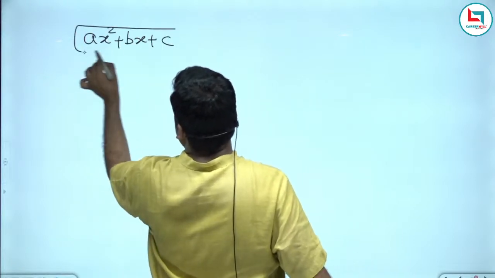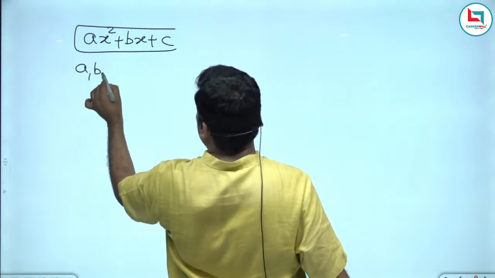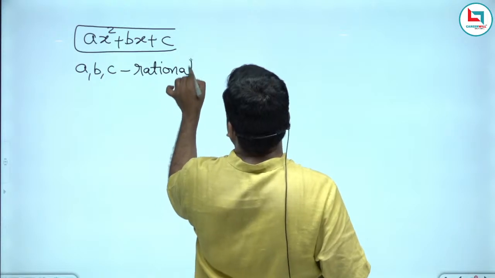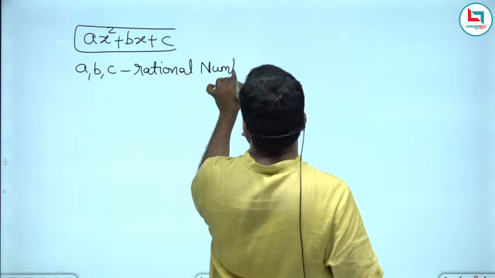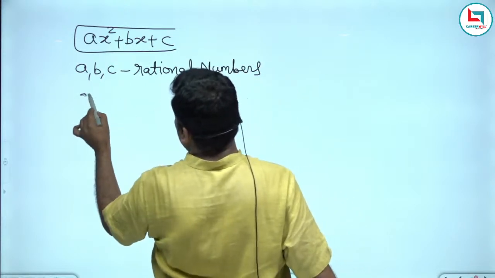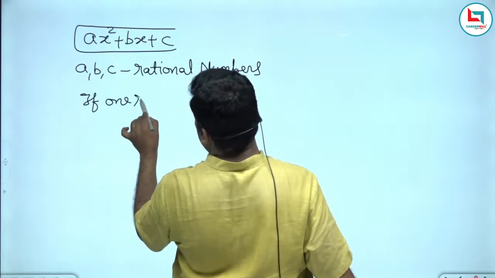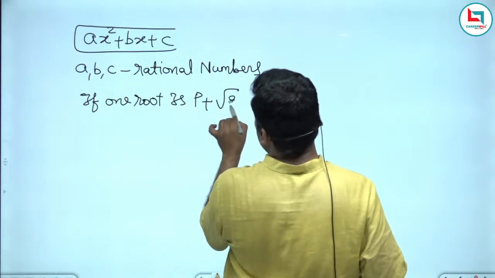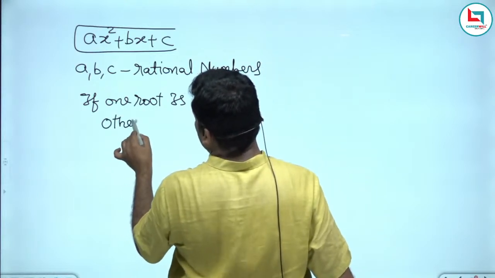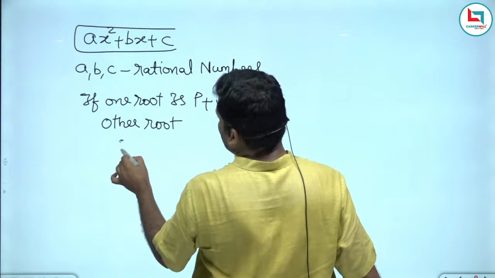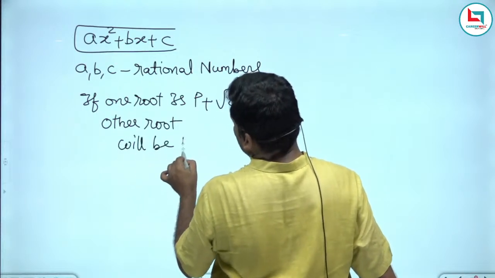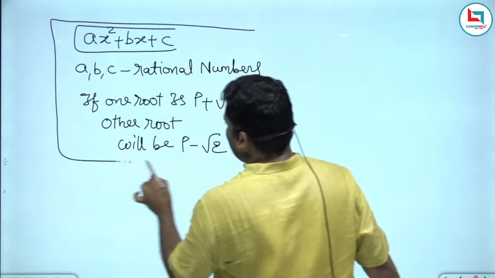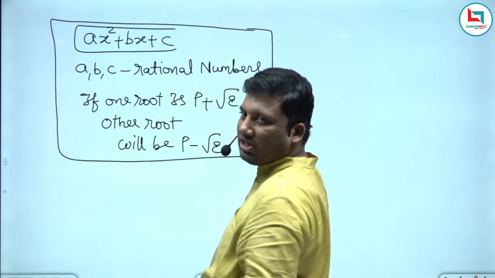Remember, only when a, b, c are rational numbers, if one root is p plus root q, the other root will be p minus root q. Blindly do not go ahead and substitute this point. Most of the teachers make this mistake.